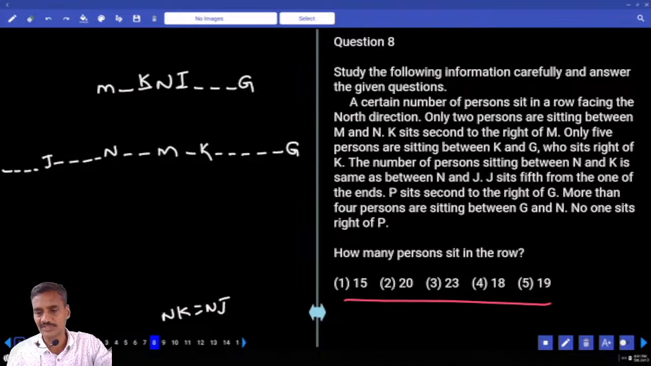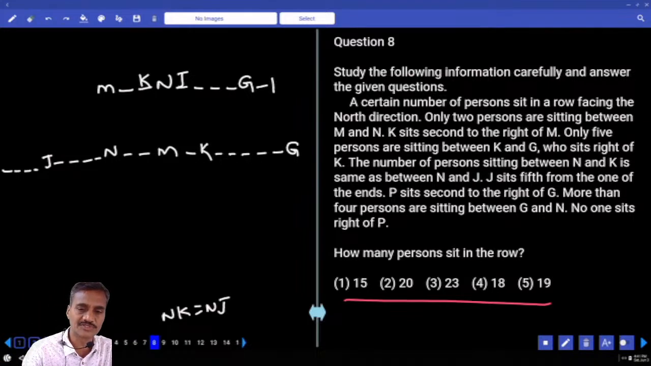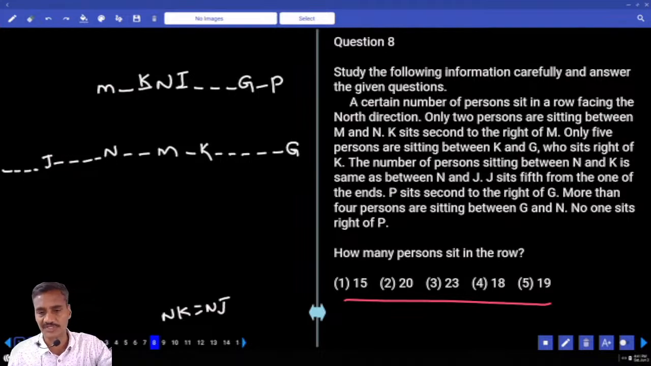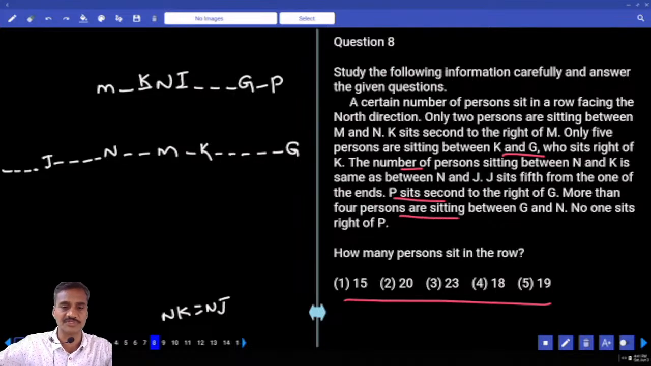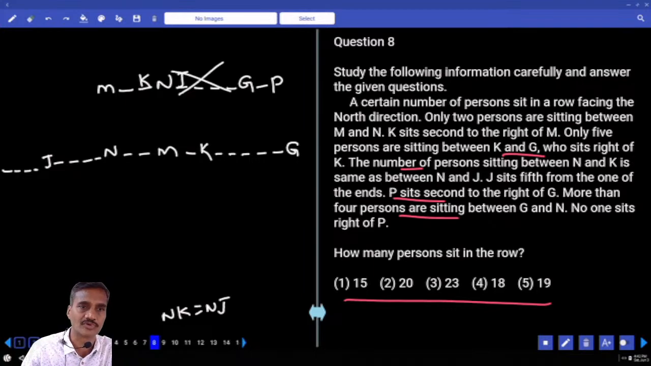P sits second to the right of G. Now P is seated second to the right of G. Make the information. The number of persons between N and K is the same, and J sits more than 4 persons between G and N. In the first case we have exactly 4, so that is ruled out. In the second case between G and N we have more than 4.